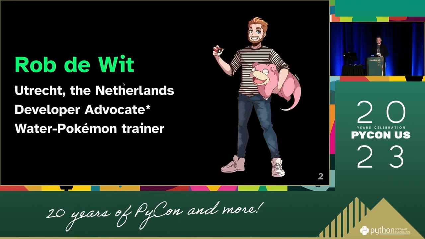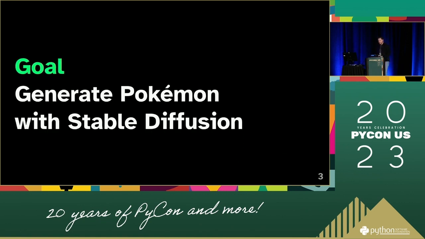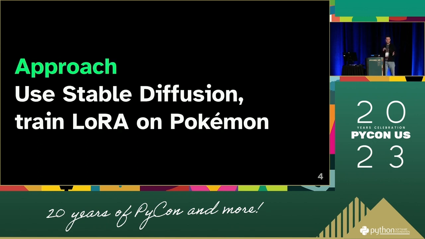You'll probably have heard that Stable Diffusion and other text-to-image models are quite huge nowadays. So my idea was to create a pipeline with which I could create new Pokemon artwork and concept art for Pokemon for upcoming games. That was the goal of the project. The approach would be to use Stable Diffusion 1.5 as a base model, and train a LoRA to adapt the model into actually generating real proper Pokemon sprites.